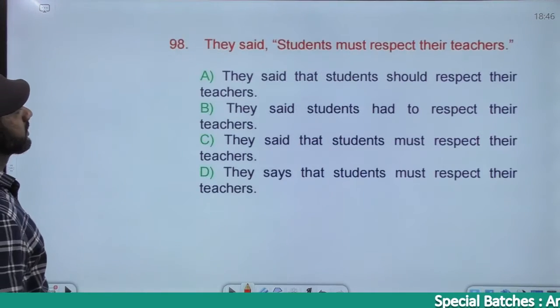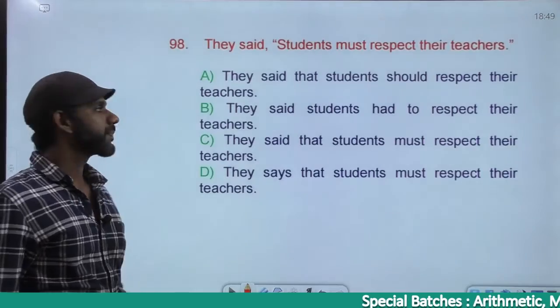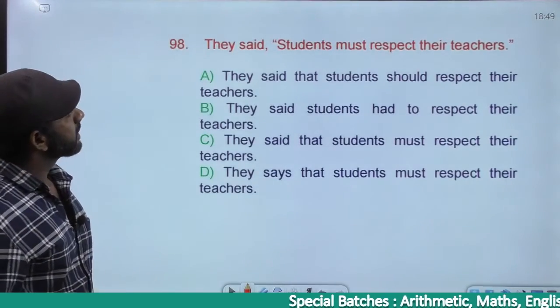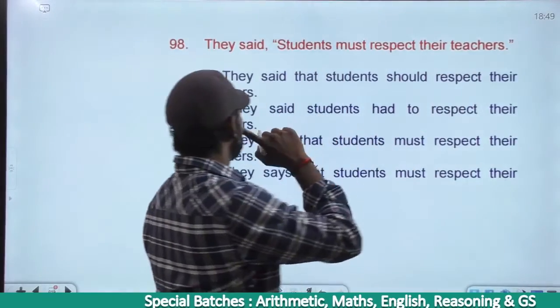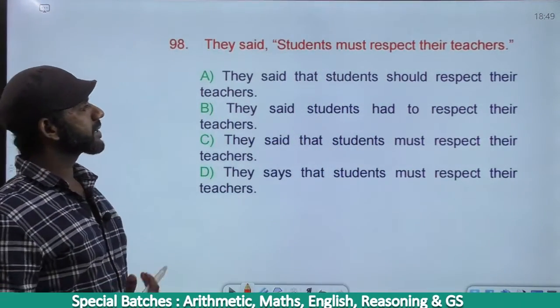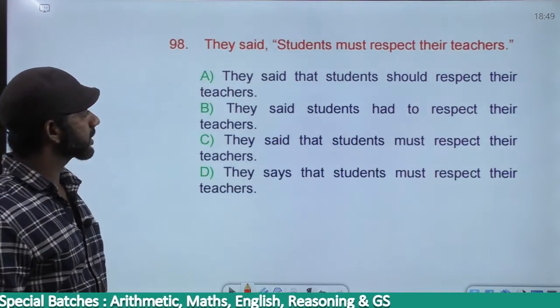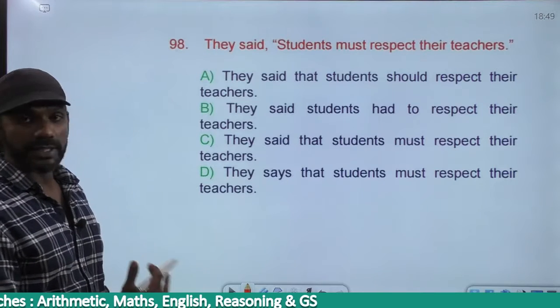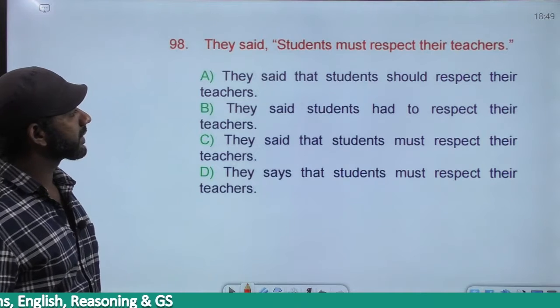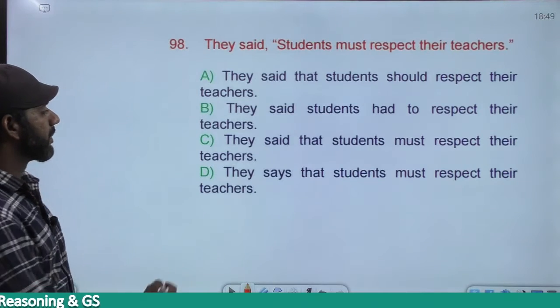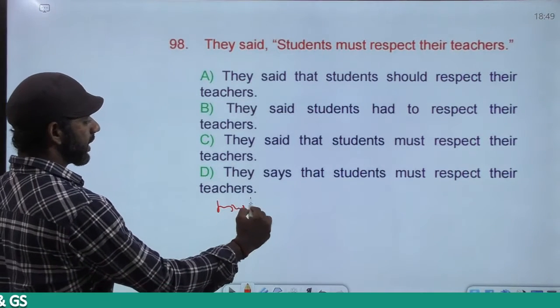The next one. Come to the next question. They said students must respect their teachers. The options are: they said that students should respect their teachers; they said students had to respect their teachers. And in fact, must changes to had to.